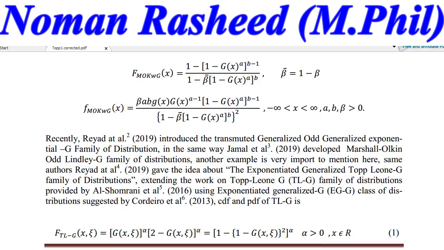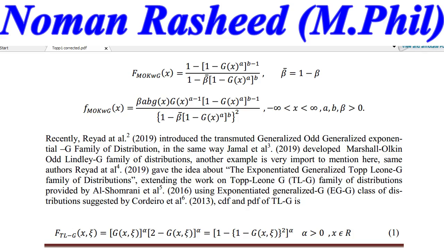Riyad et al., yes, a very keen person in research on G classes. Riyad et al. 2019 introduced the transmuted G or generalized exponential family of distributions. In the same way, Jamal et al., Farooq Jamal belongs to the Islamia University of Bahawalpur. Jamal et al. 2019 developed the Marshall-Olkin Odd Lindley G family of distributions. Another example is very important to mention here.